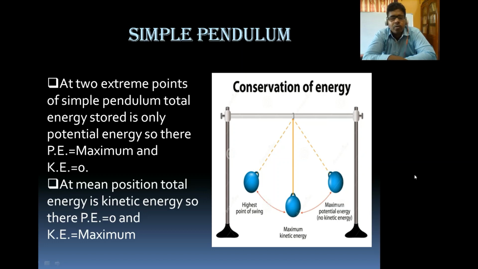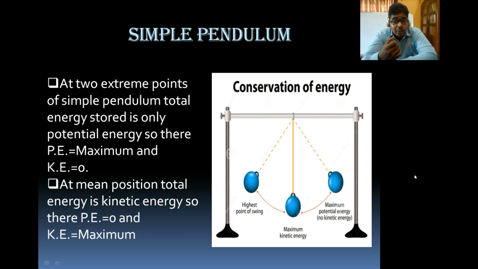Now one question may also come to your mind. Sir, here also there is a story of friction where it is tied over the rod. So are we neglecting the friction? Yes. In this case also we are neglecting the friction. If we are not neglecting it, then we cannot say the mechanical energy is conserved. Generally energy is conserved, but here it is mechanical energy. In that case we have to assume that these dissipative forces are not acting, or if they are acting, that is very little, and we can neglect it.